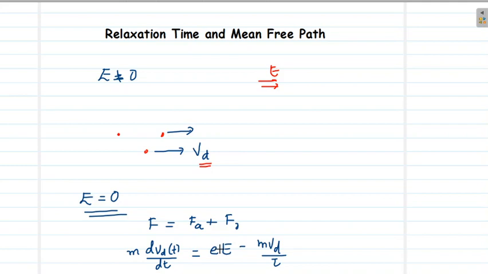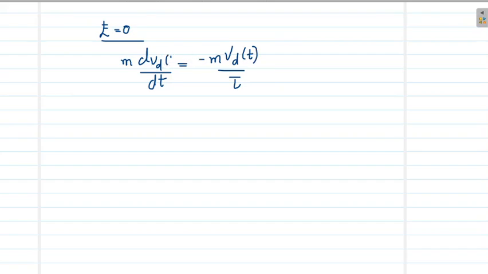Now we have switched off this electric field and we want to know about the value of Vd under that condition. So what will happen if E equals 0? Then the equation of motion will be m dVd/dt equals minus m Vd/τ. This Vd is now not constant, it will be dependent on time, because it will be continuously decreasing after the electric field is switched off. m will cancel out on both sides.